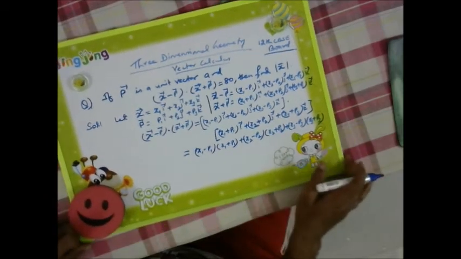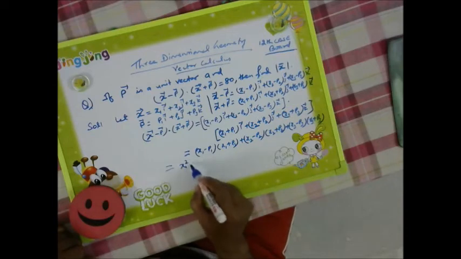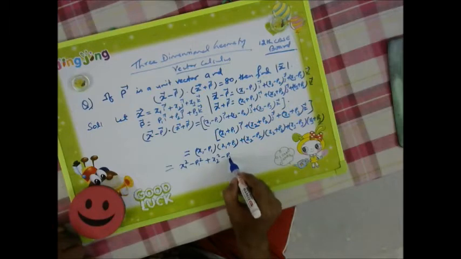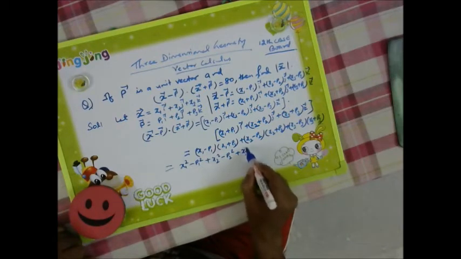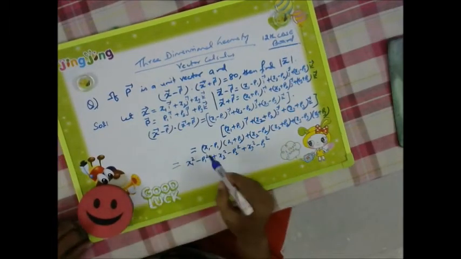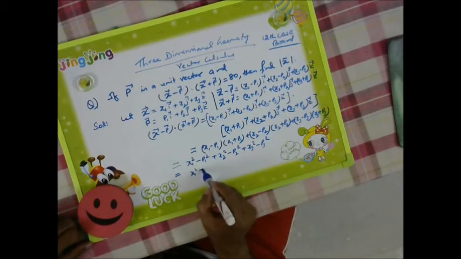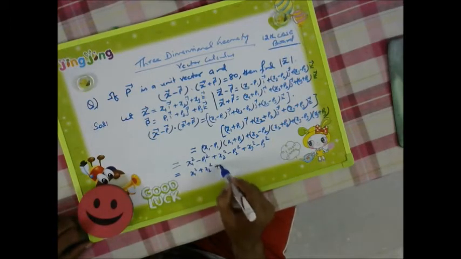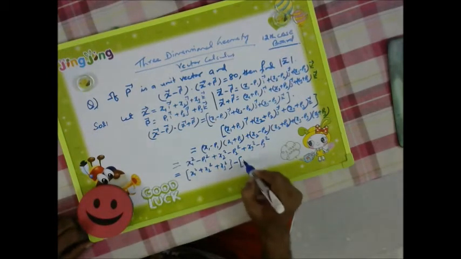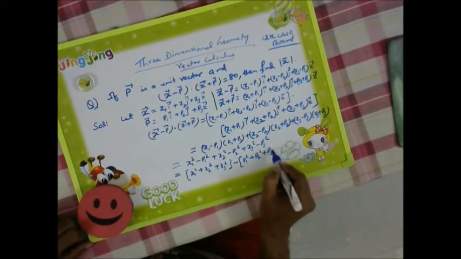Now this gives x1 square minus p1 square plus x2 square minus p2 square plus x3 square minus p3 square, using the a minus b into a plus b formula. This we can write as x1 square plus x2 square plus x3 square on one side, and p1 square plus p2 square plus p3 square on the other side.